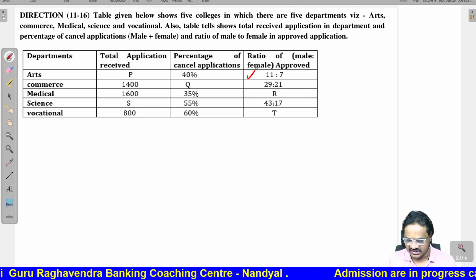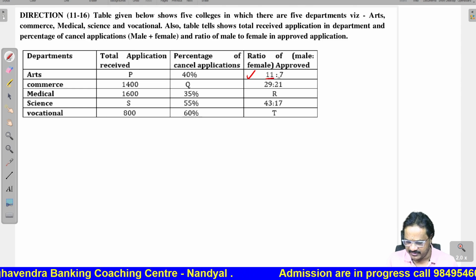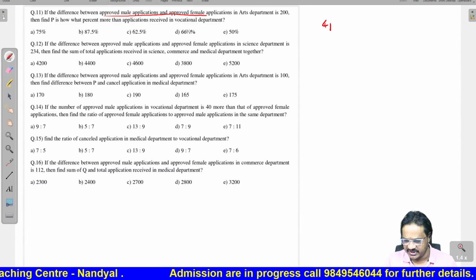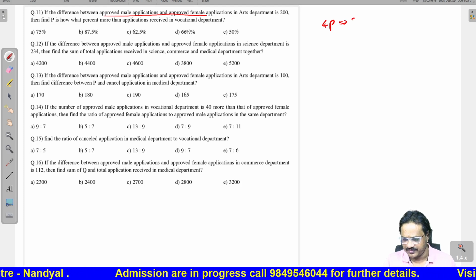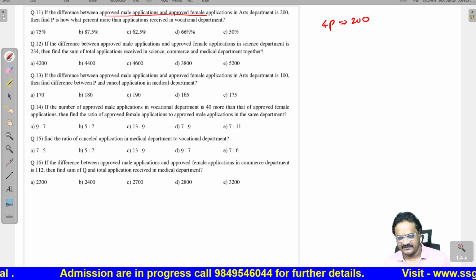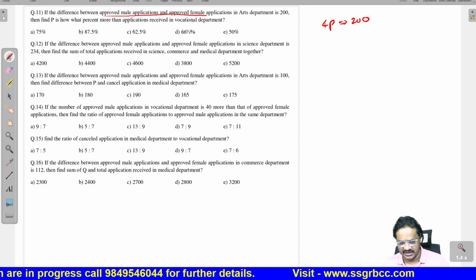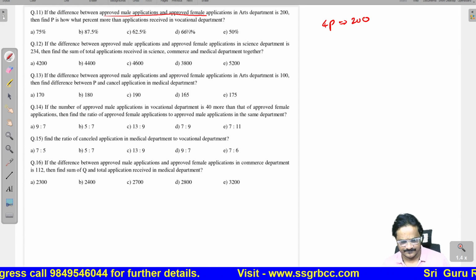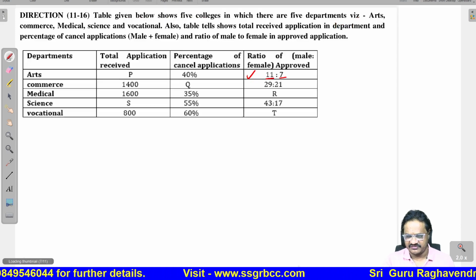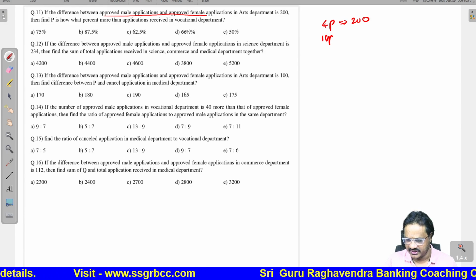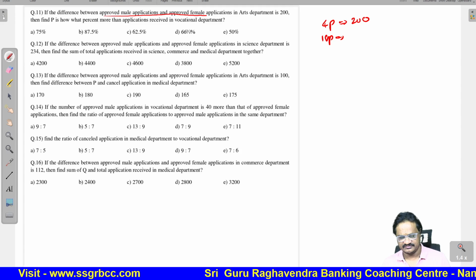Now this is arts. Approved male 11 parts, approved female 7 parts. Therefore difference will be 4 parts. That 4 parts is given 200. So if 4 parts is given 200, total will be 18 parts.